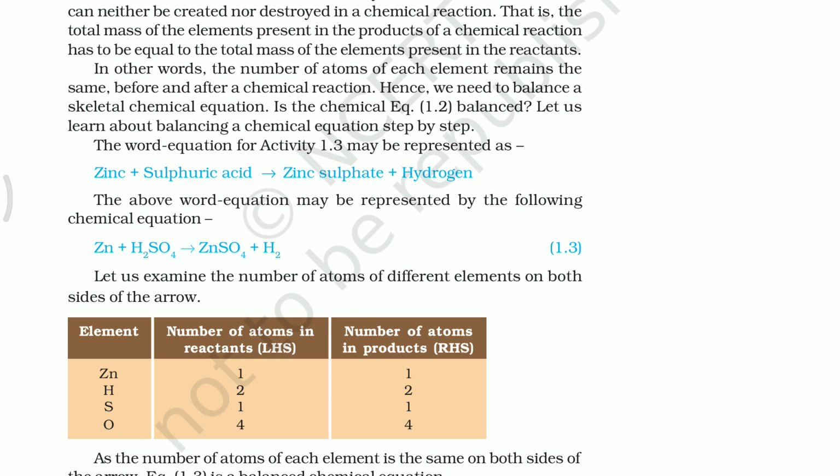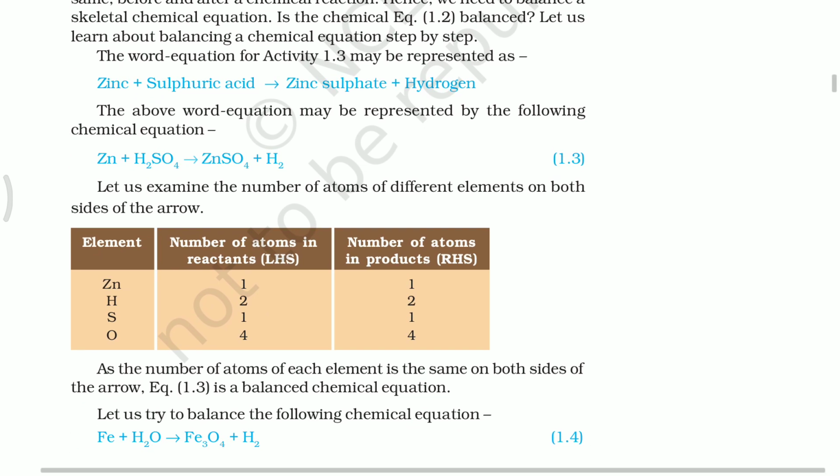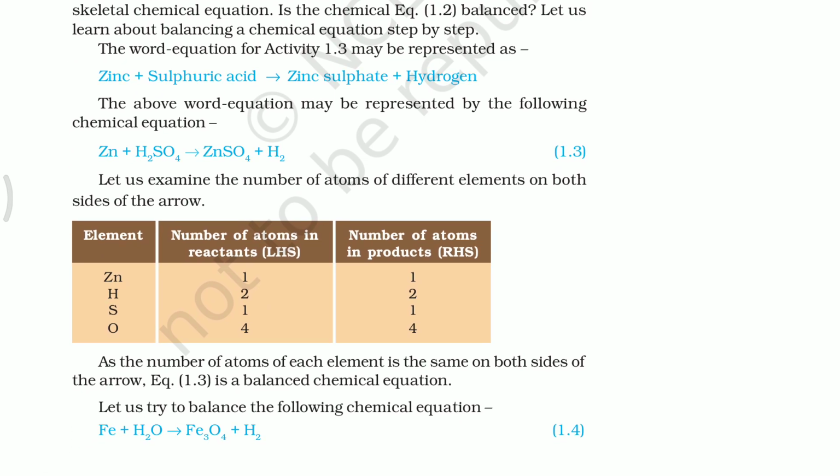While balancing the chemical equation, first identify what elements are present in the chemical equation. And we should know one important point: we do not change the chemical formula while balancing the chemical equation. That is the first and important point. We do not change the composition of the chemical formula while balancing the chemical equation.